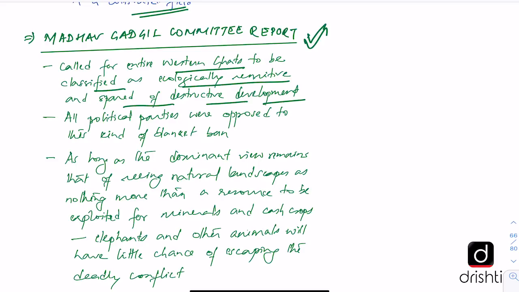And the editorial makes the point that as long as the dominant view remains that of seeing natural landscapes as nothing more than a resource to be exploited for minerals and cash crops, elephants and other animals will have little chance of escaping the deadly conflict, where there is going to be only one loser, and that is mankind. In the long run and in the short term, the animals will pay with their lives. So this is a very sorry state.